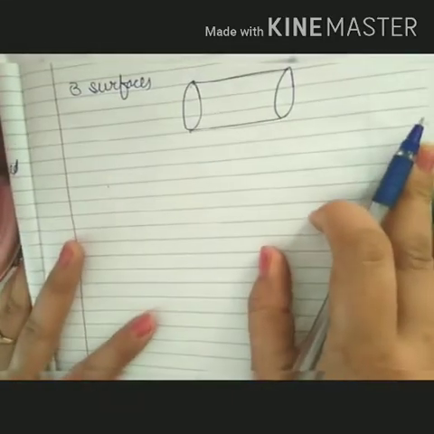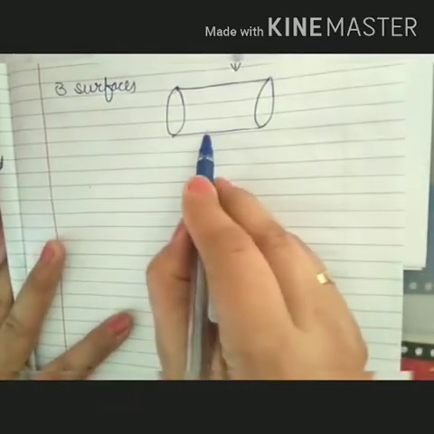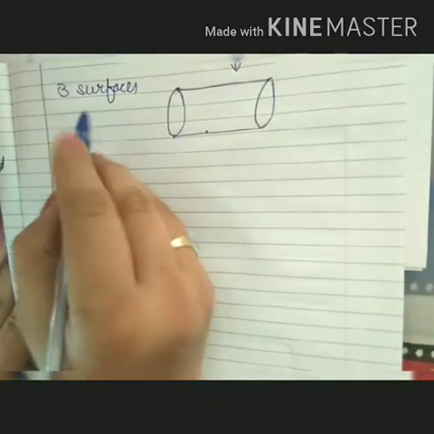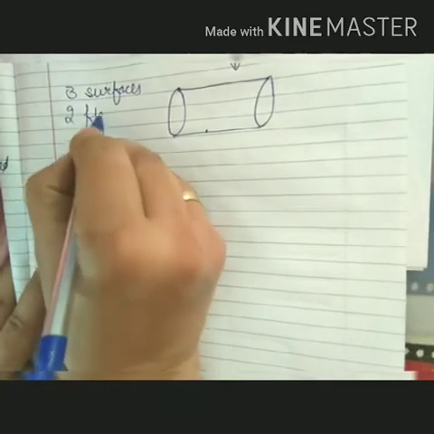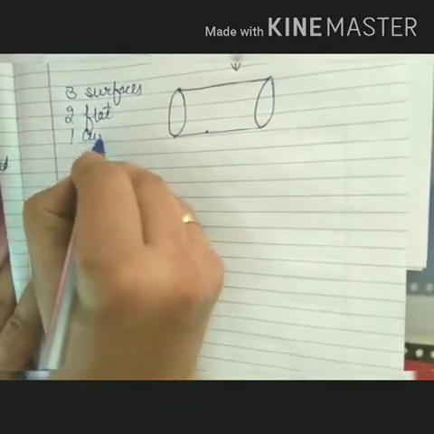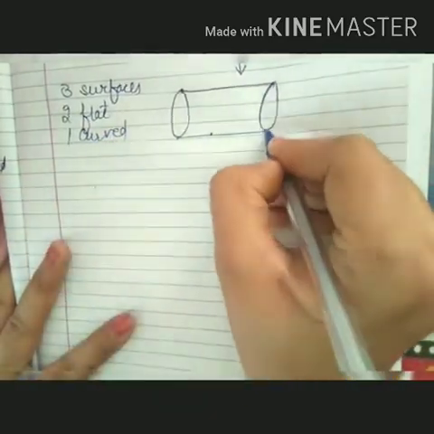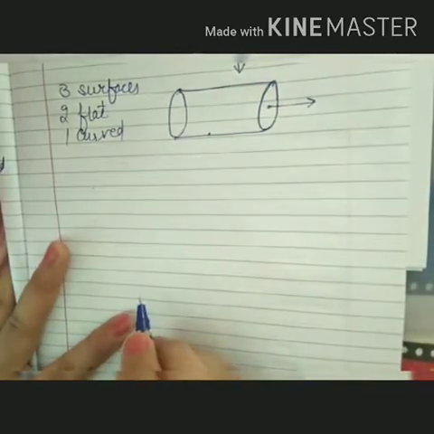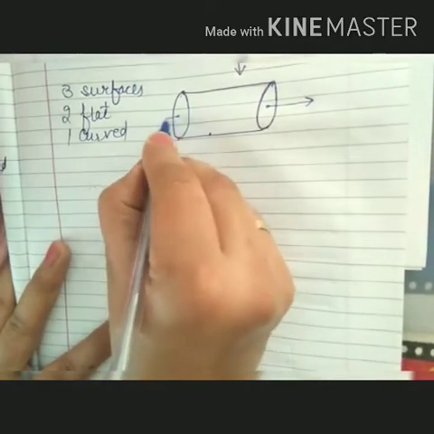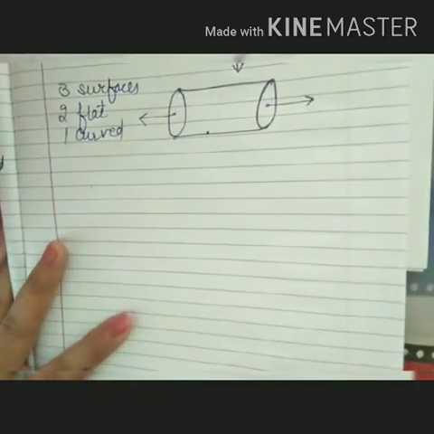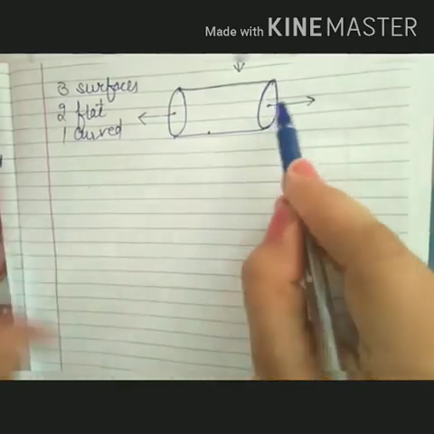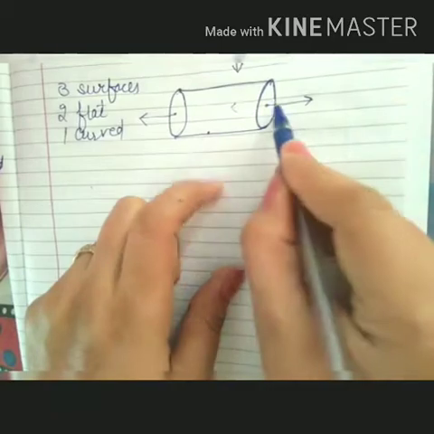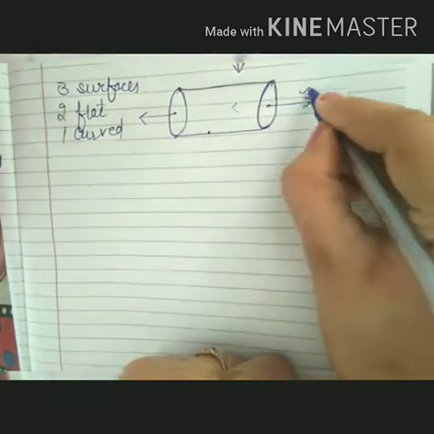But now we have to consider a cylindrical body. A cylindrical body has three surfaces, two flat surfaces and one curved. For the flat surface on the right, the area vector will be along this, and for the left one the area vector will be along this, because for these two there are two possibilities, one inside the cylindrical body and one outside, but we have to consider the outer one.